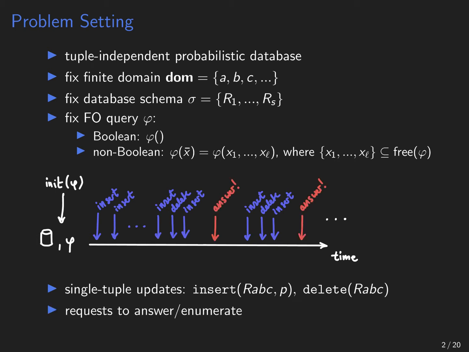In the case of Boolean queries, we just answer the query, and in the case of non-Boolean queries, we want to enumerate the query result. So we want a data structure that gets the domain, the schema, and the query, accepts single tuple updates to the database, and can answer the query.